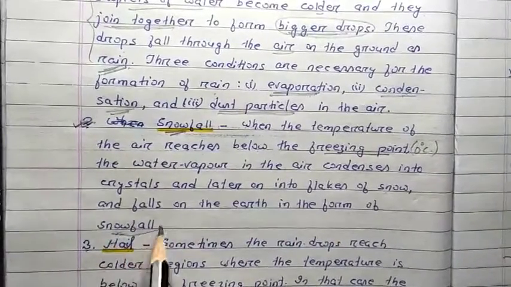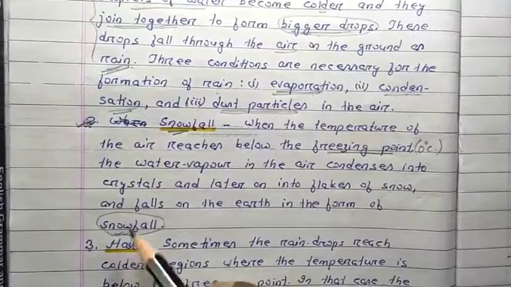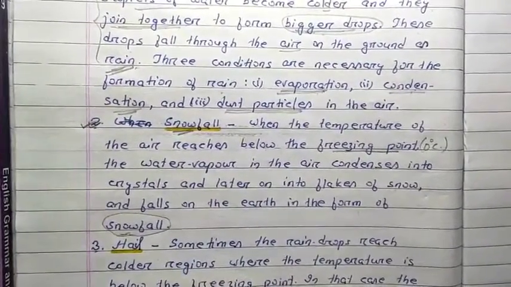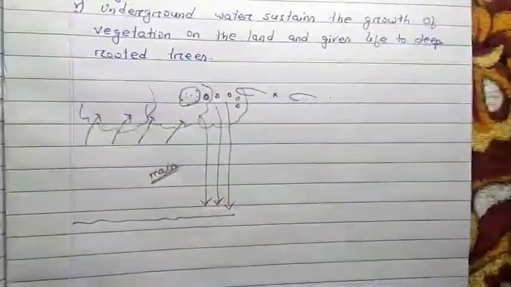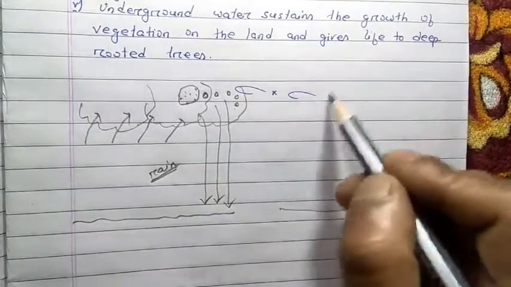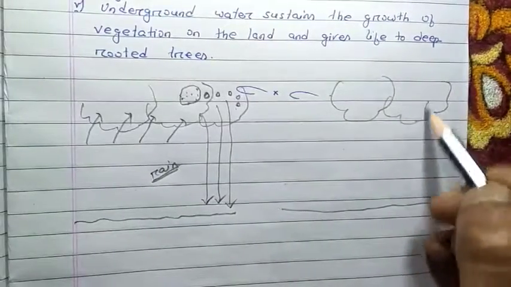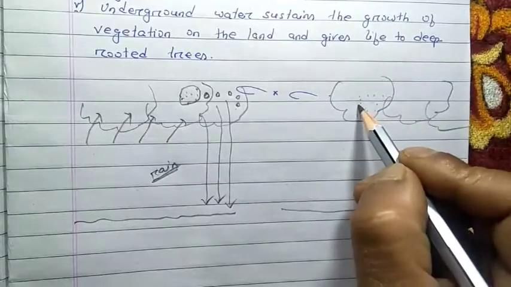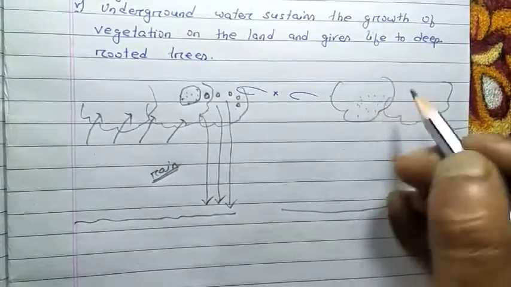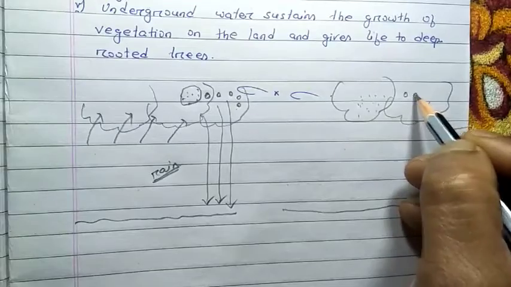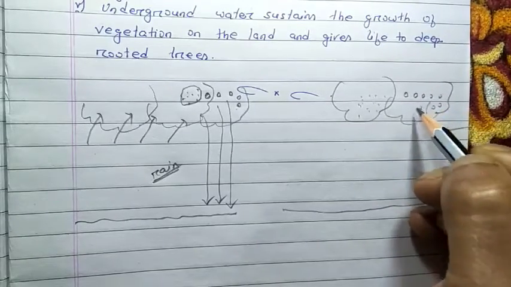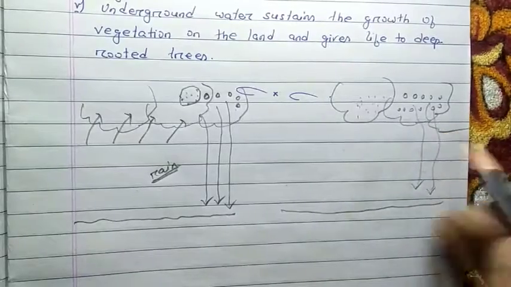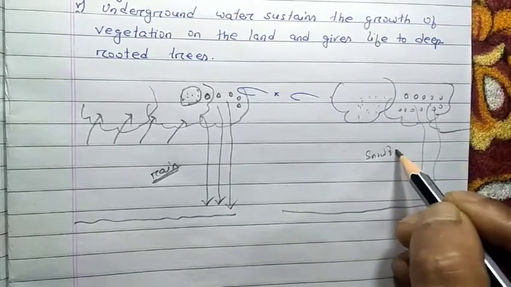I think you have seen snowfall on TV, or you have also experienced it if you have gone to Tawang, Bomdila, or some other colder regions. There, what happens, this is the earth's surface, these are the clouds. Here these condensed water vapors are there. When this condensed water vapor goes below 0 degree Celsius temperature, they will form small pieces of ice flakes, and these ice flakes will come down on the earth's surface in the form of snowfall.